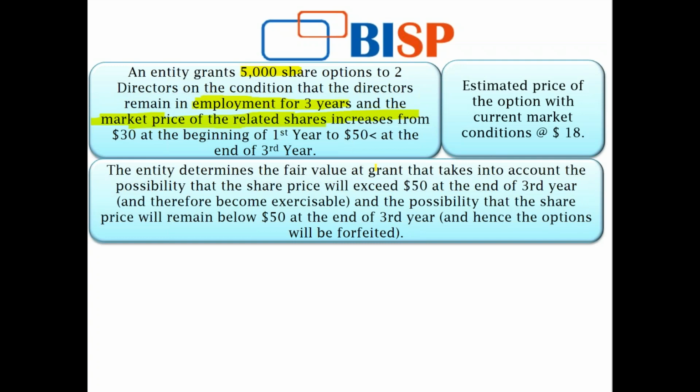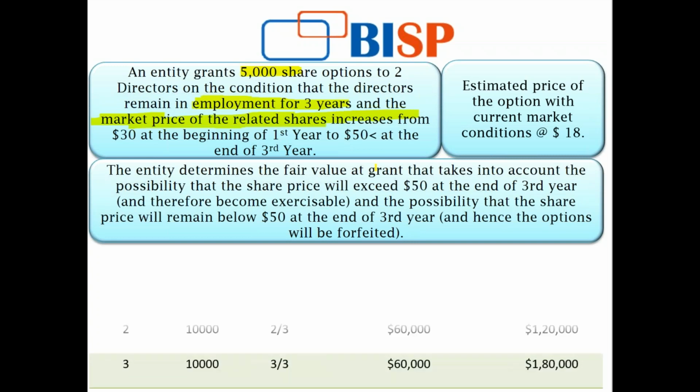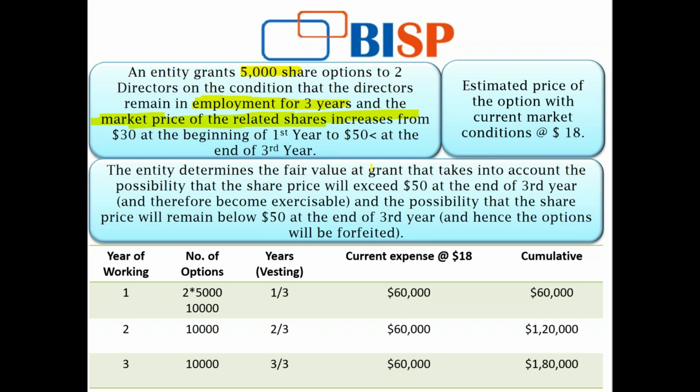Now the estimated price of the option based on the current market condition is $18. This is the basic working. This is how I am going to calculate it. In the 1st year, again, 10,000 options vested for 1/3. The reason being it is spread over the 3-year period, and the current expense is at $18, because I am calculating a future liability and it has to be created at present value, which is 60, 60, and 60.